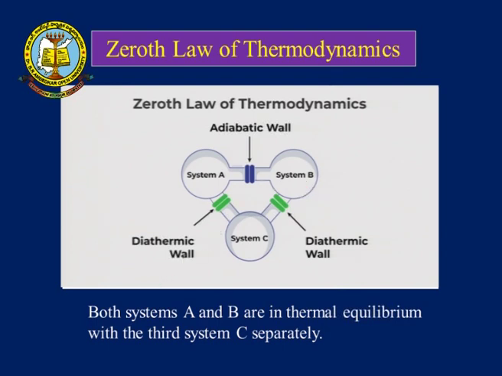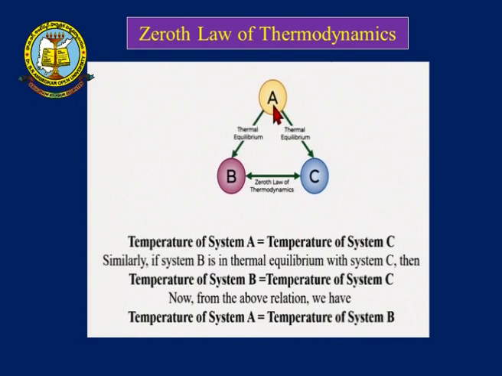Both systems A and B are in thermal equilibrium with the third system, system C, separately, because heat can be exchanged from system A to C and system B to C. So, considering these three systems A, B and C again: system A is in thermal equilibrium with system C, and system B is in thermal equilibrium with system C. So from the zeroth law of thermodynamics, systems A and B are in thermal equilibrium.